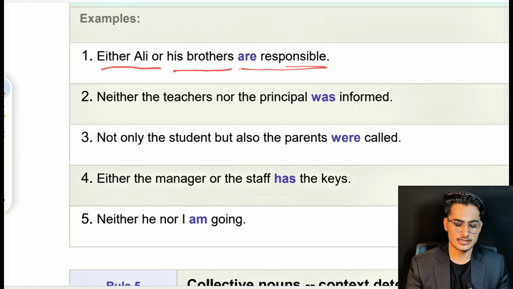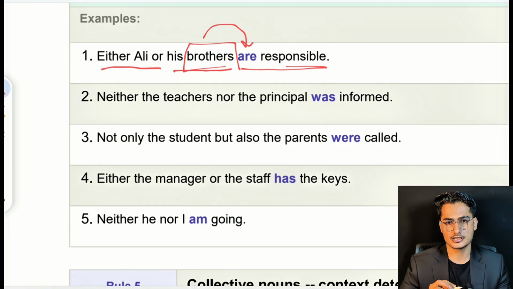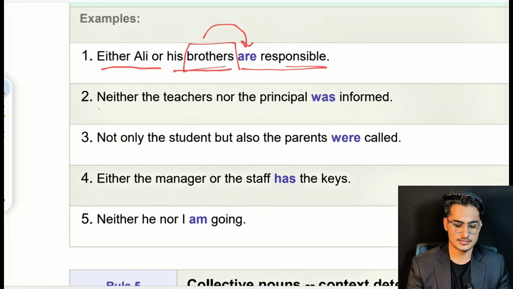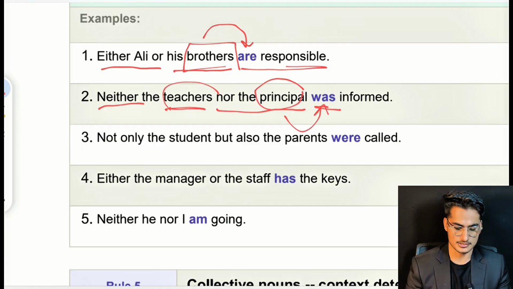Brothers is a plural subject, so we have to add are because the nearest subject is plural. Next sentence is: neither the teachers nor the principal was informed. Our nearest subject is principal, not the teachers, so that's why we have to add was.